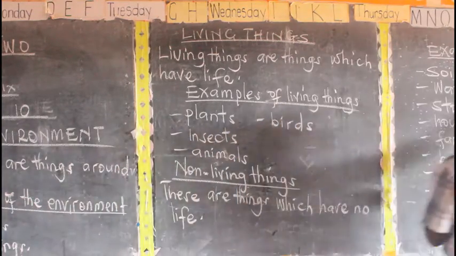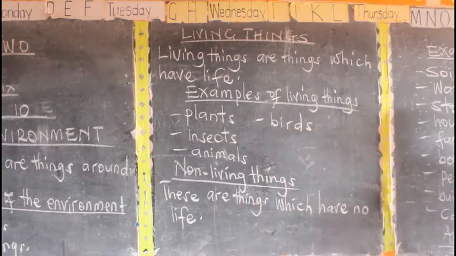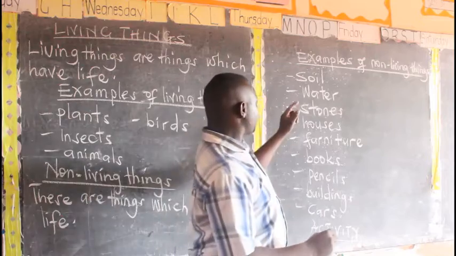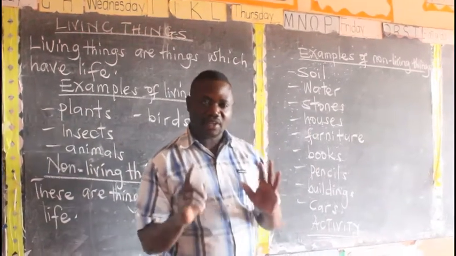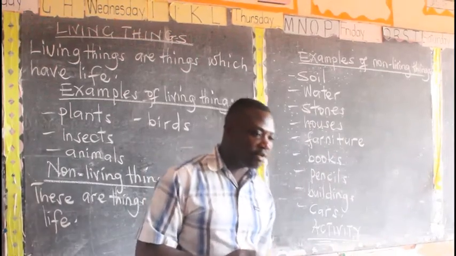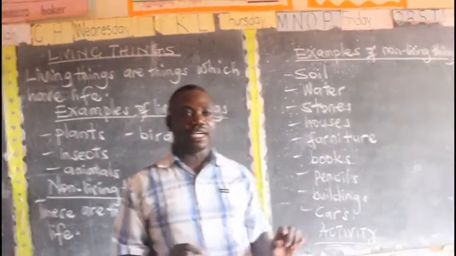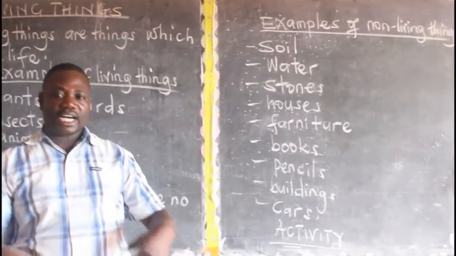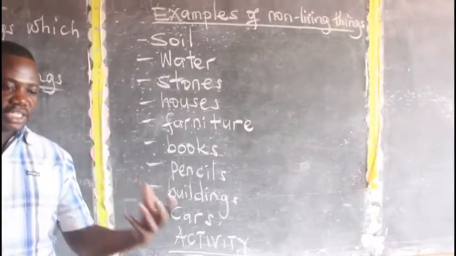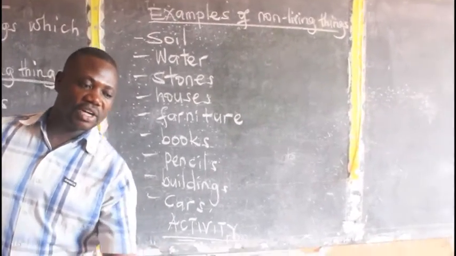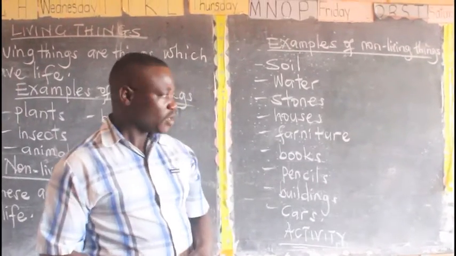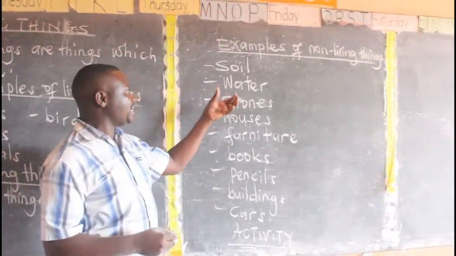Examples of non-living things: we have soil. Have you ever seen soil breathing? No. Have you ever seen water moving? No. Water flows. When you pour water, it will flow. That is not moving. Moving means at least someone moving with legs. But water will just flow. Even if you call it, the water will not stop there. Water can't stop, my children. So water is an example of a non-living thing.